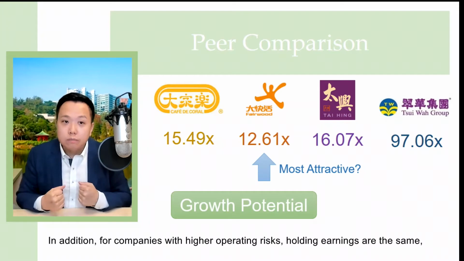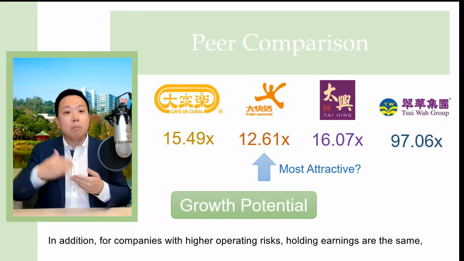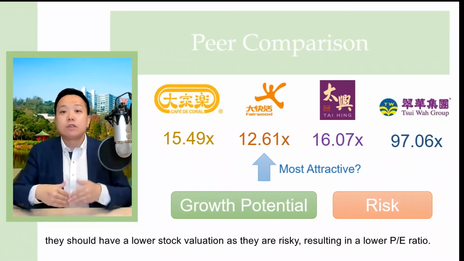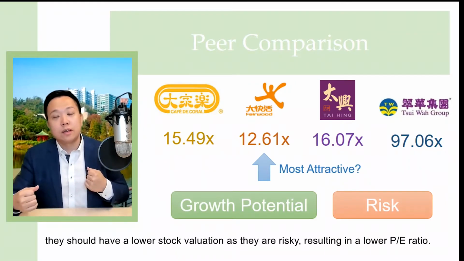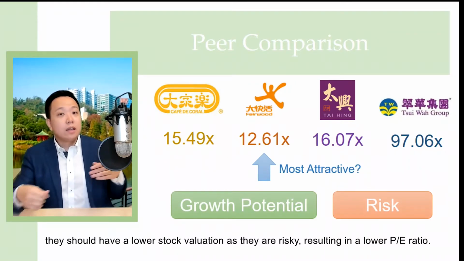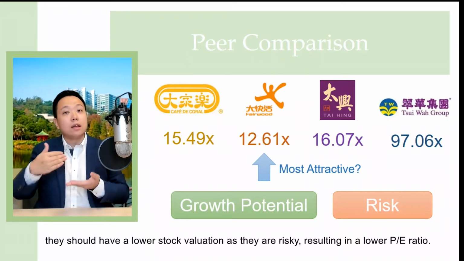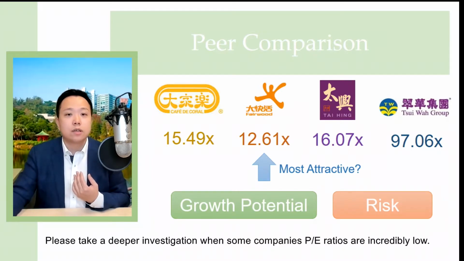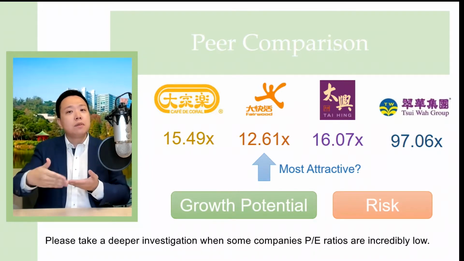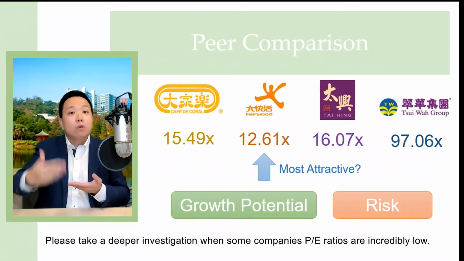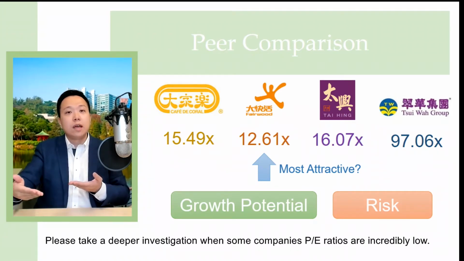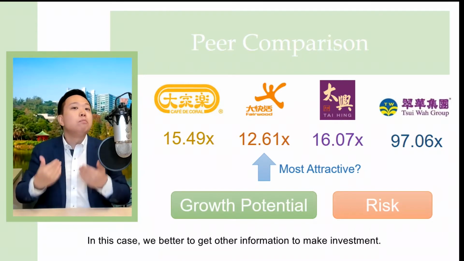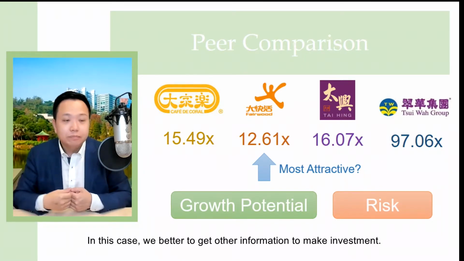And in addition, for companies with higher operating risk, holding earnings the same, they should have a lower stock valuation as they are risky, eventually resulting in a lower P/E ratio. So please try to ask yourself, when you find some company has such an incredibly low P/E ratio, you had better use other information before you make the final decision.